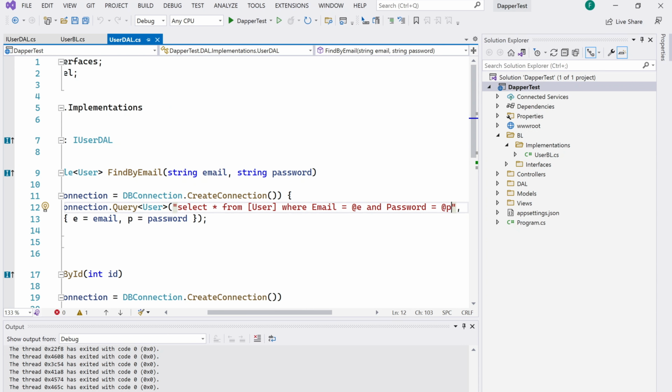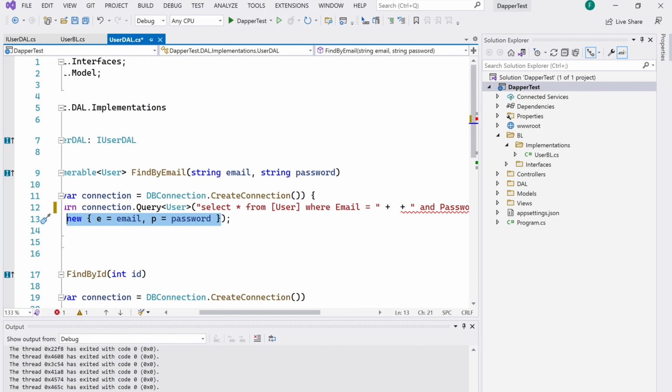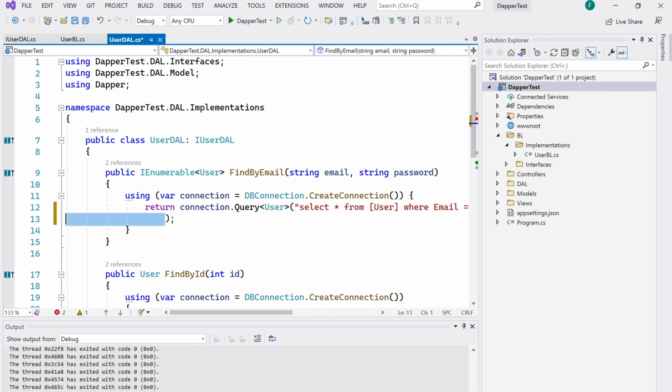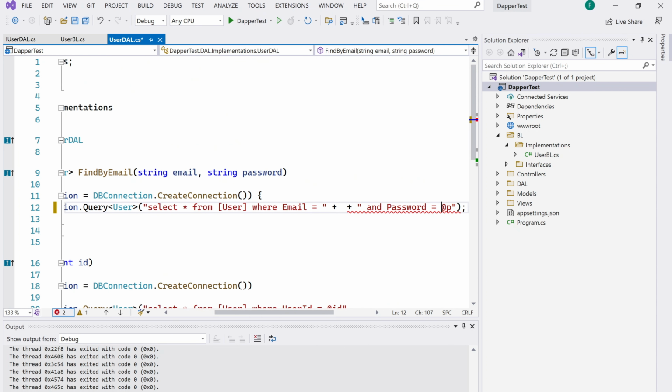Now, let's make it not secure. The insecure approach is to concatenate strings. In this case, you do not pass parameters. You just combine different pieces to create a query.